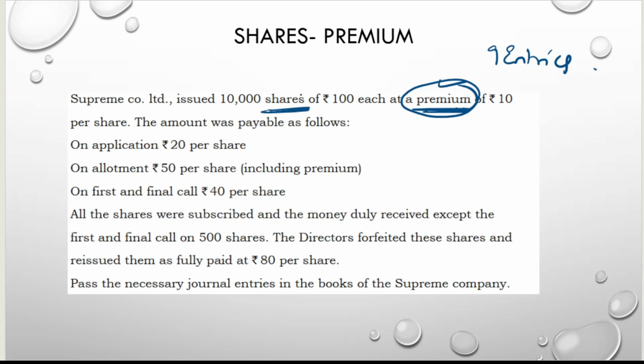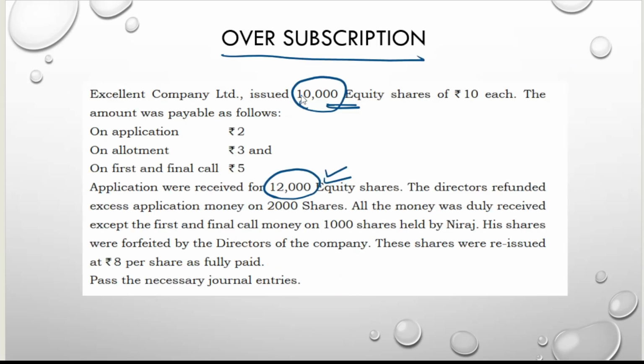When they mention only shares, in all the entries you write share application account debited to share capital account debited to share application account, write only shares. But here they have mentioned equity shares. When they mention it as equity shares, you should also add the word equity. Equity share application account debited to equity share capital account. Equity share capital account debited to equity share application account. Hope you people are getting my point.